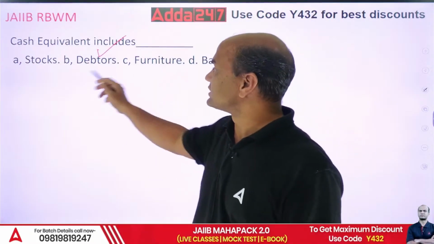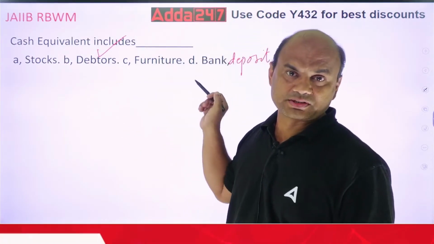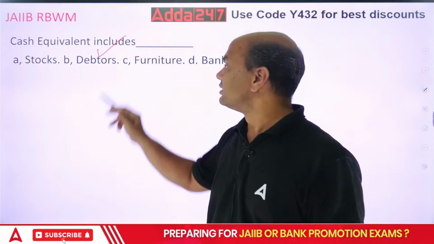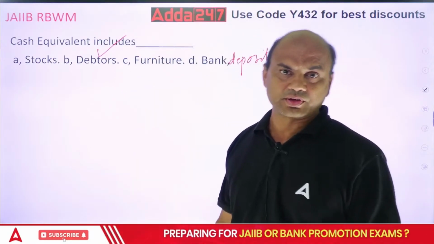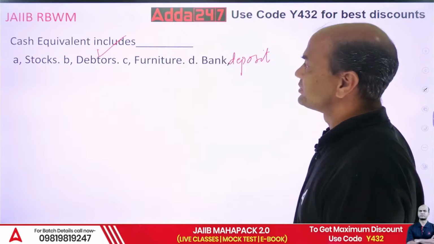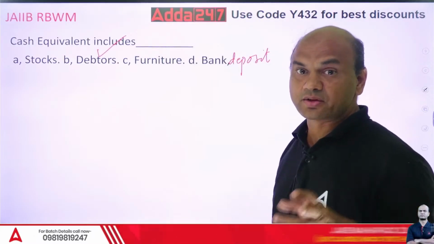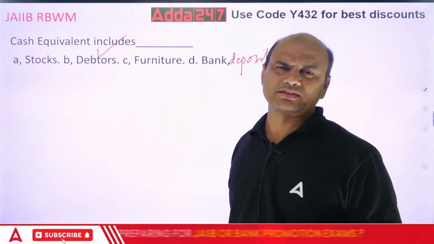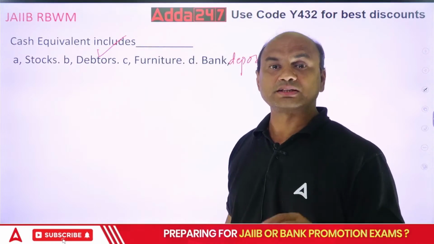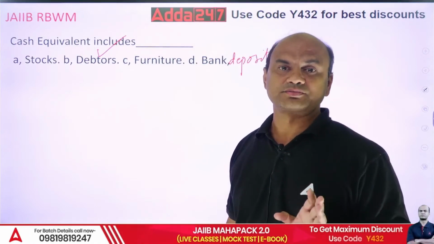So, right now, if I give you these options, the answer is very clear: debtors. Cash equivalent is debtors, because there are only two elements in liquid assets. These are all liquid assets. There are only two elements: one is cash and the second is debtors.